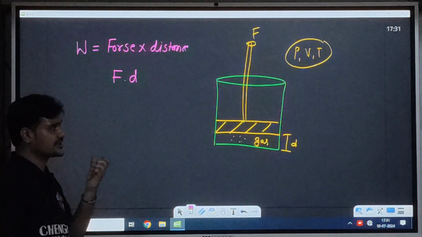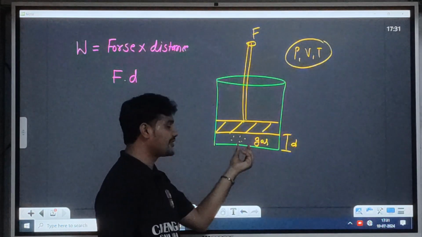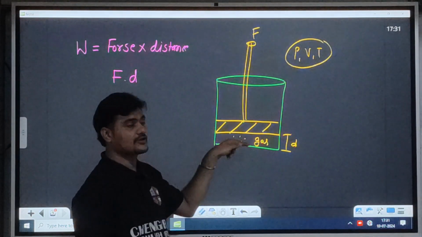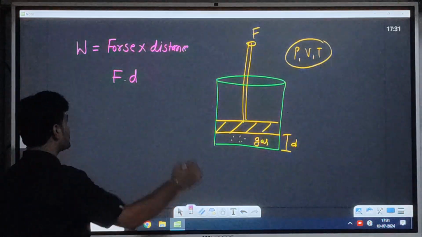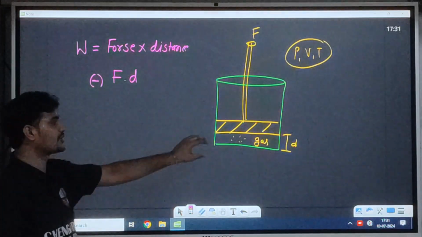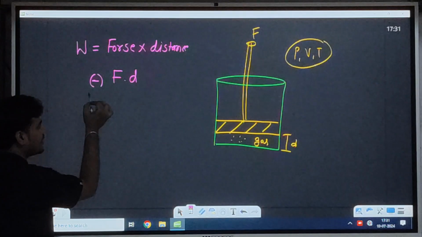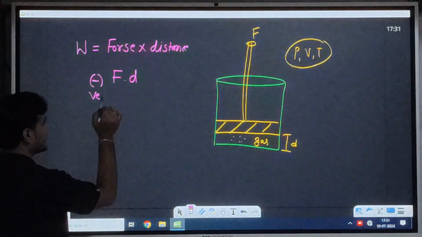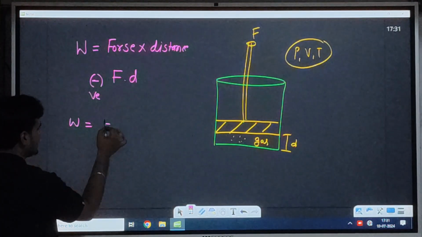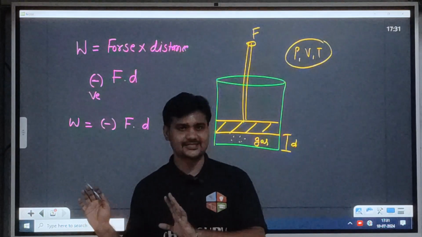Now, if I apply force in the upward direction, then the gas will go in the downward direction. It means whatever direction the force has, the movement of the gas will be in the opposite direction. So I have to put a negative sign before force, because I have to calculate the work done on the gas. I have to put a negative quantity due to the opposite direction. So I have the formula W is equal to minus F into D. Is it very clear? It's very simple.